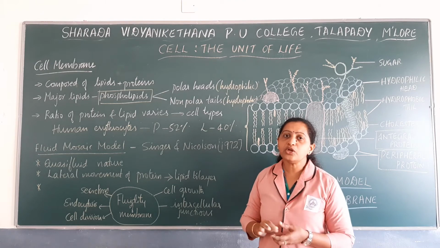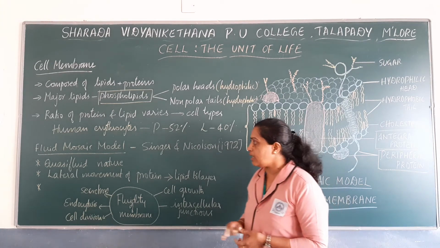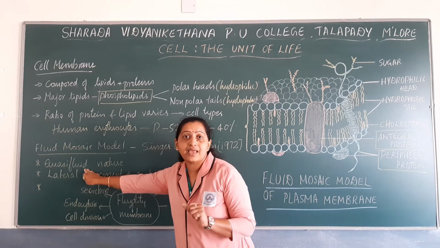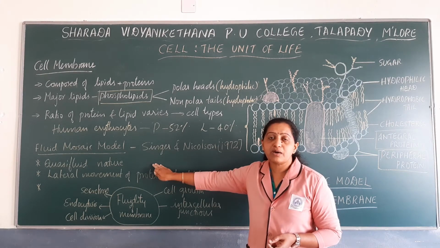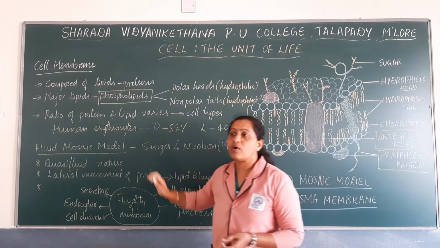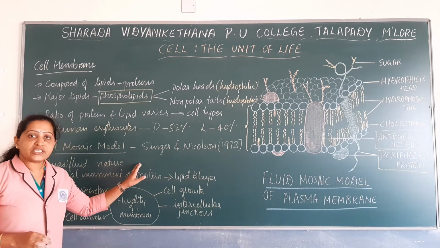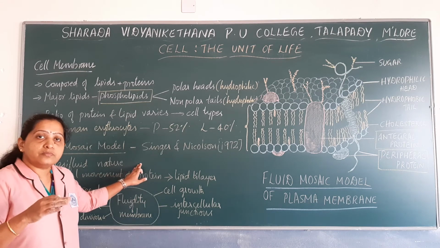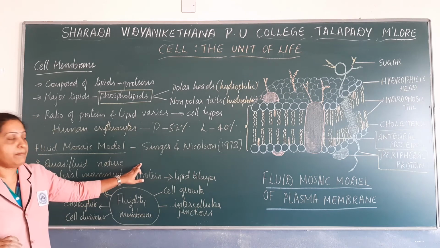According to the fluid mosaic model of the plasma membrane, the plasma membrane has lipids, and they are quasi-fluid in nature. The quasi-fluid nature of lipids mainly allows the proteins to move in the lipid bilayer.